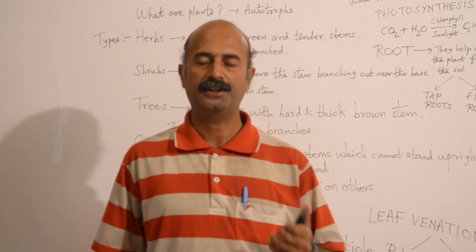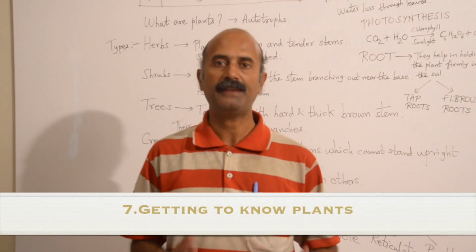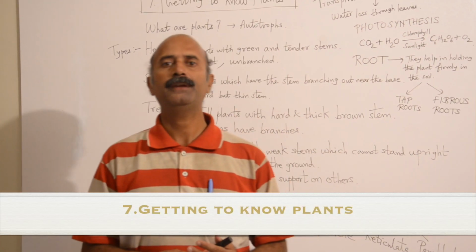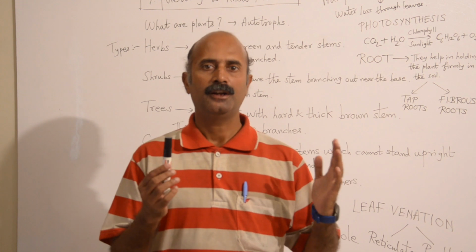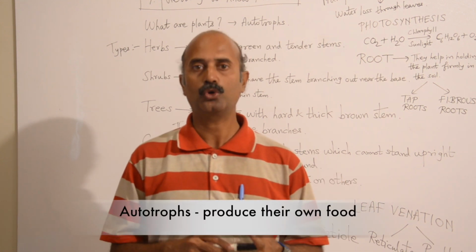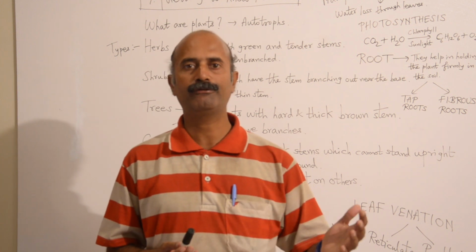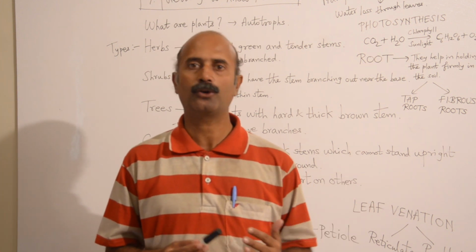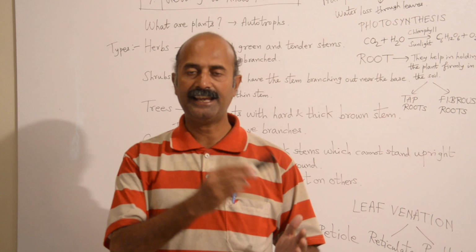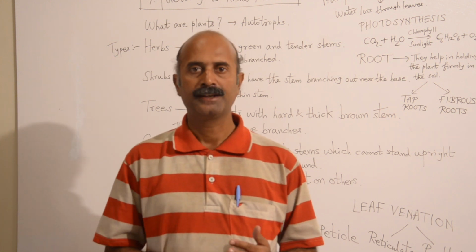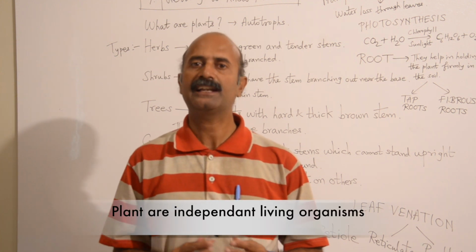Today we will be discussing chapter 7, Getting to Know Plants. We all know what we mean by plants. Plants are living organisms, also known as autotrophs, which produce their own food. They survive on their own food, and they give food to animals including us. So that's why plants are independent living organisms.